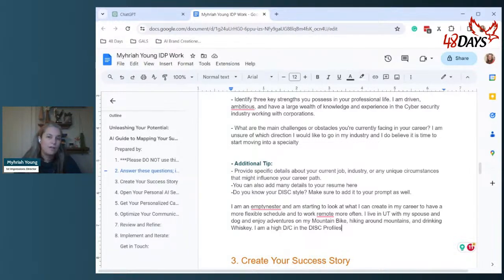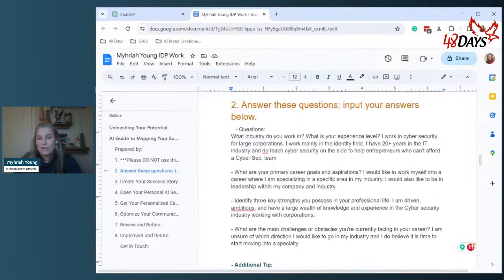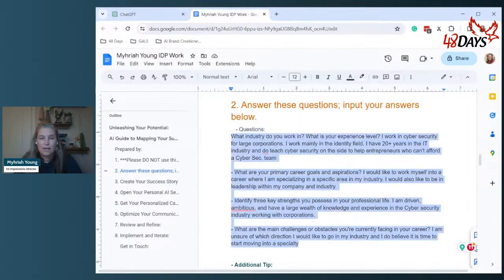You could build if you wanted to, and just a couple of really quick things that you could put is you could ask it to act as a career coach or a recruiter, to be able to give you accurate information. I actually found without putting all of that stuff in, it actually gave pretty good output. So I am perfectly content with just using this. So I'm going to copy and paste.